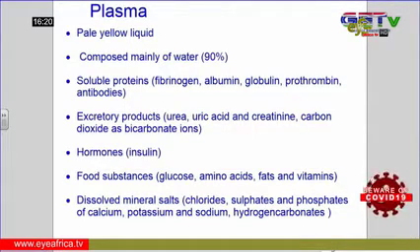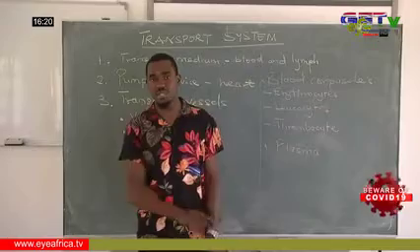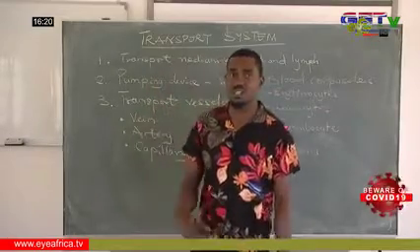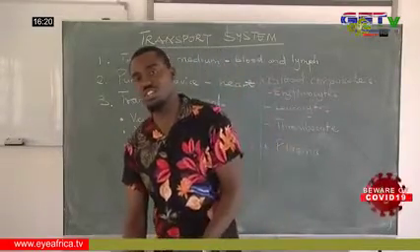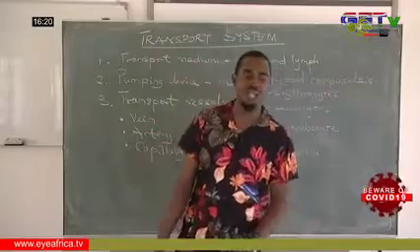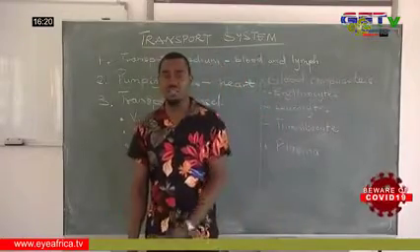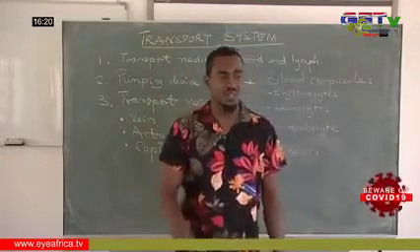Then we have hormones in the blood. So many hormones which we have looked into. We have the insulin, we have the adrenaline. Depending on the hormone that is released in the body, they all flow in the bloodstream. Then we have dissolved food substances from digestion, which include the glucose, amino acids, the fats, and the vitamins and minerals.